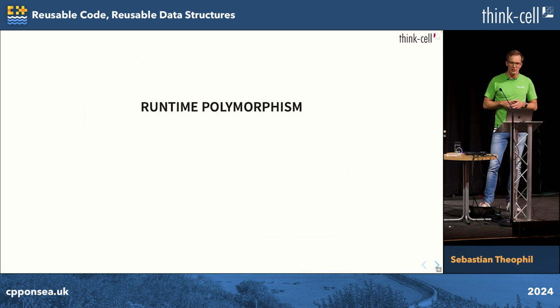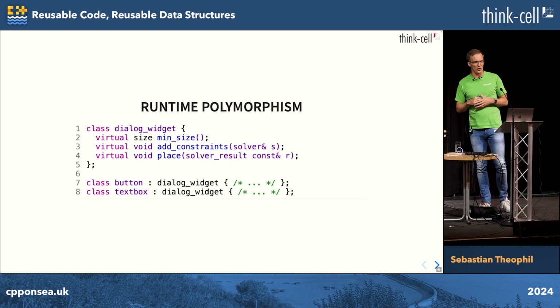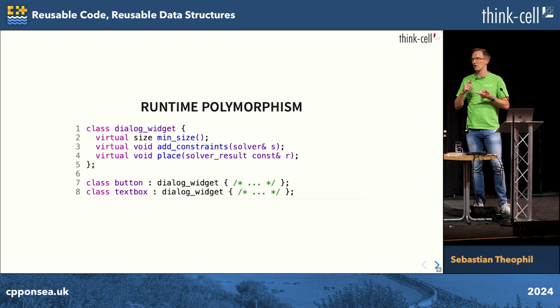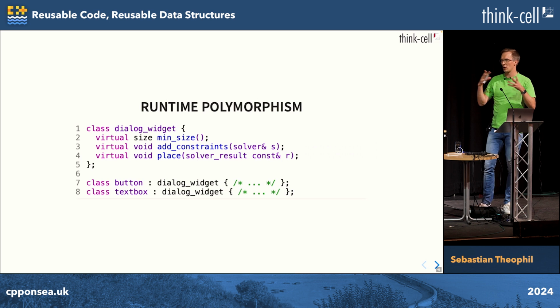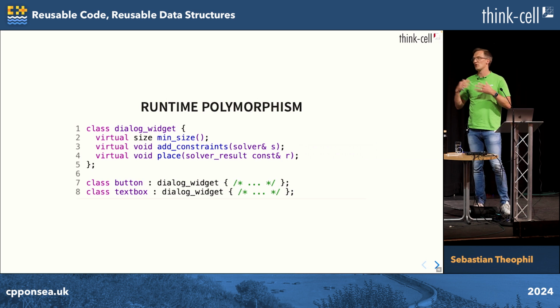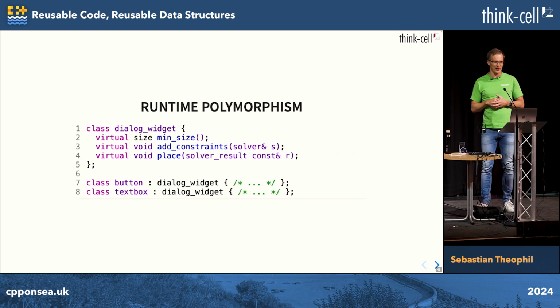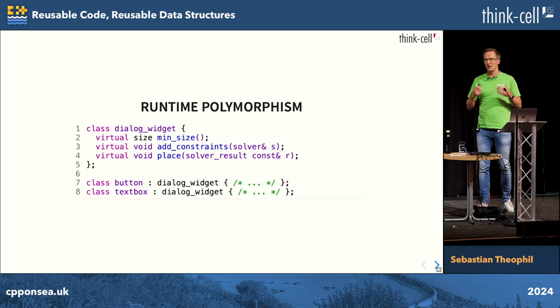And that means there is actually some polymorphic usage. So maybe every widget, for example, needs to support some kinds of constraints. So all widgets have some interface in common. They all have a minimum size. They can all calculate some constraints so they look good, and set them in a solver. And when you have a solving result, they can all place themselves at some rectangle. And then you have different widgets, again, that will implement this slightly differently.